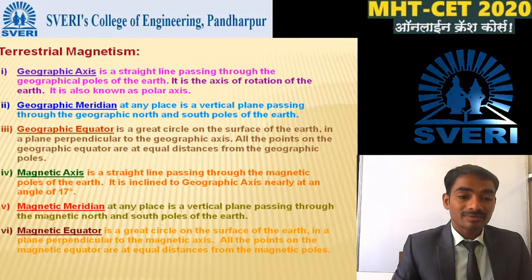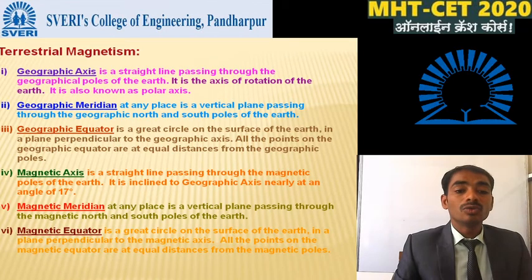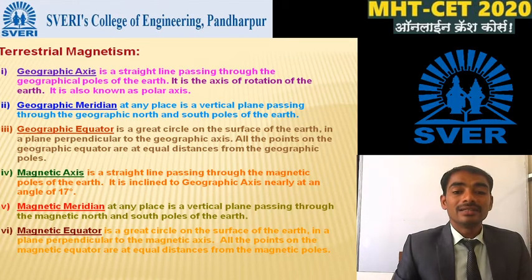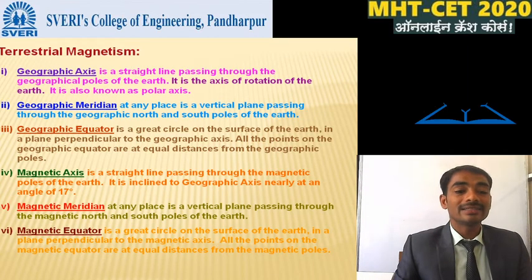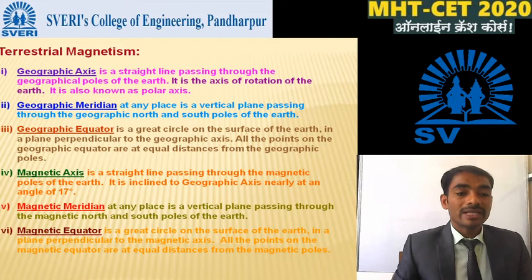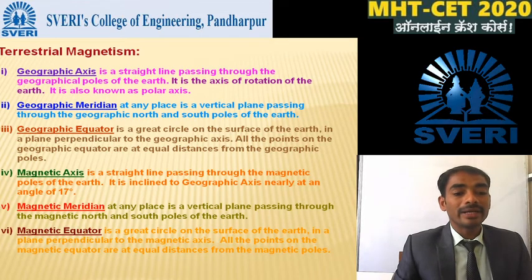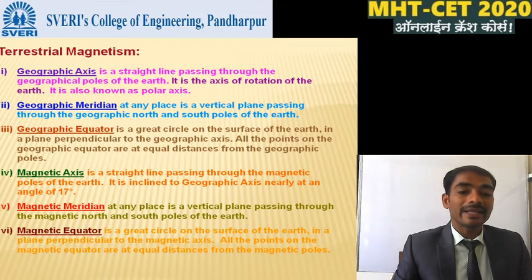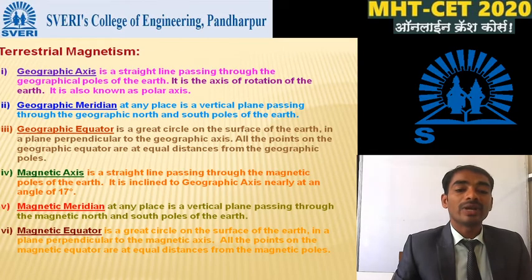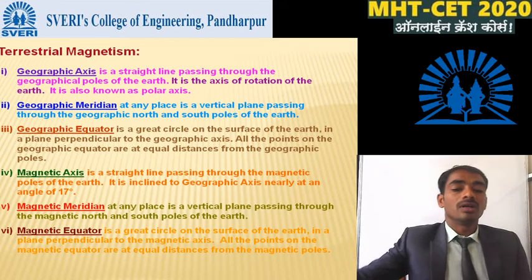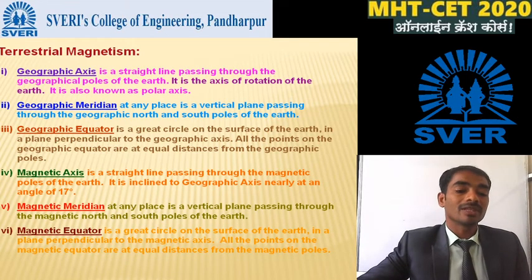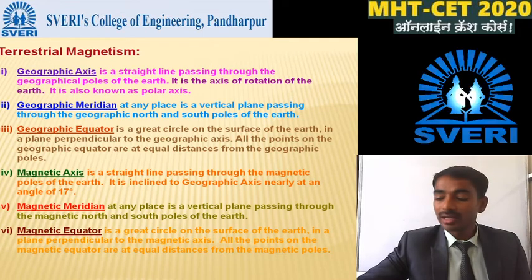It is inclined to the geographic axis at an angle of nearly 17 degrees. The next term is the magnetic meridian. The magnetic meridian at any place is a vertical plane passing through the magnetic north and south poles of the Earth. And the last statement is for the magnetic equator.